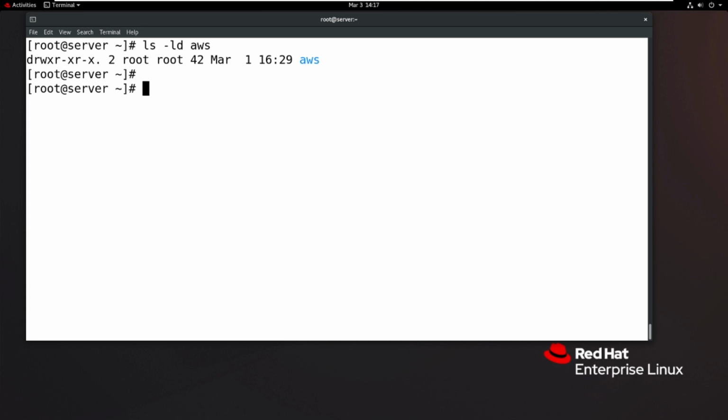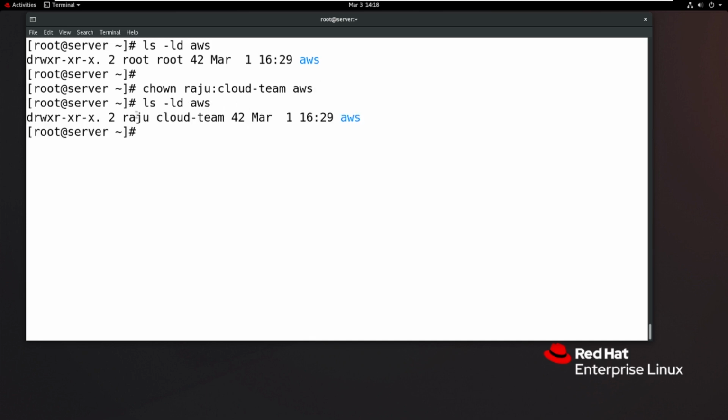So now here I want to use chown. The owner name is Raju, the group name after a colon is cloud team. So now my group name is cloud team, and the file name is AWS. So now at a time we change both the owner name and group name, but here the fields are separated with a colon. Then enter. See that the owner name is Raju and the group name is cloud team.